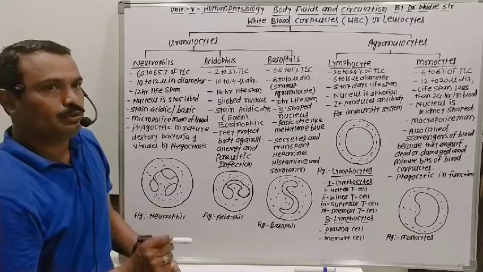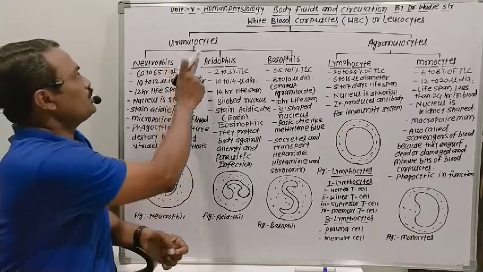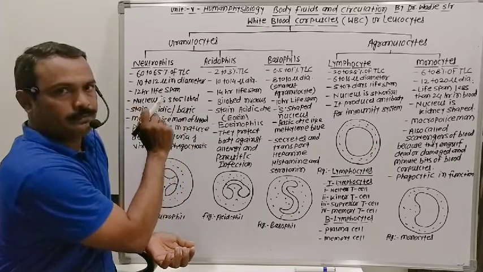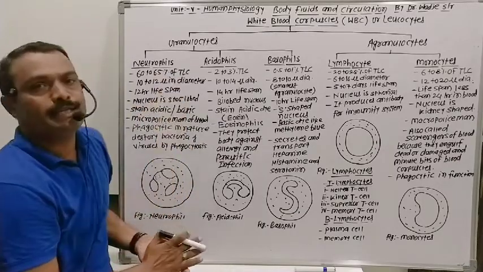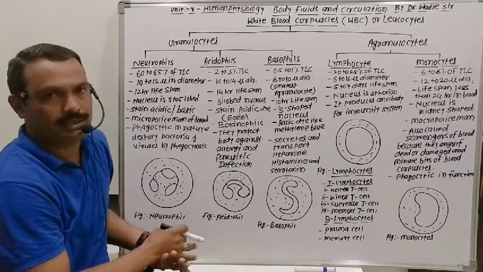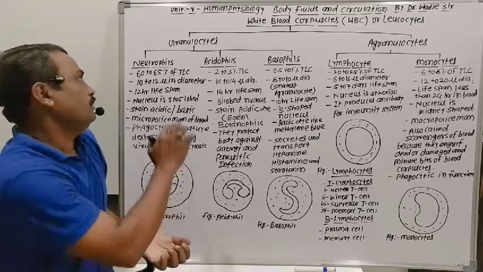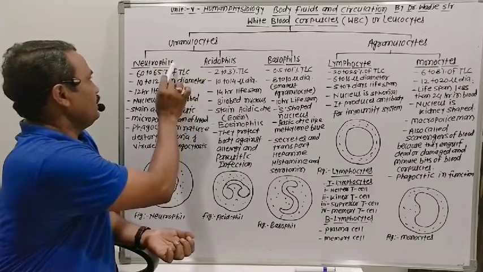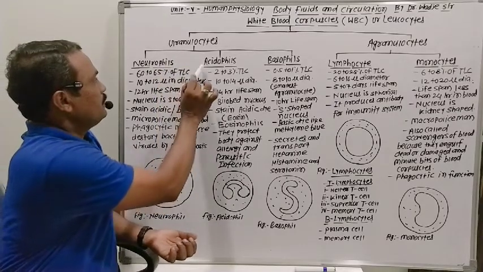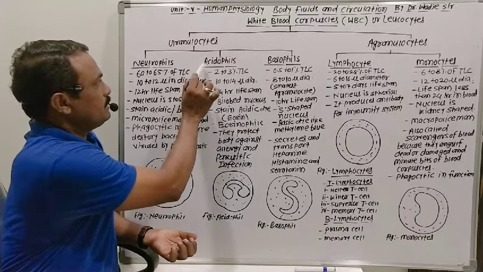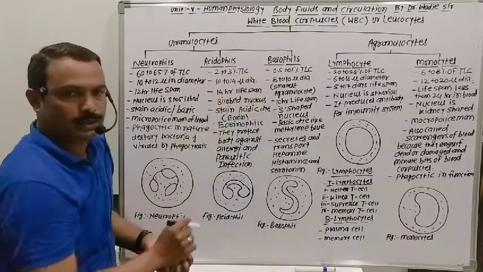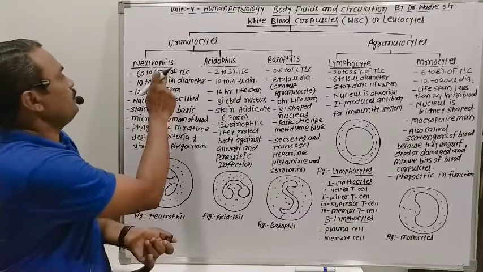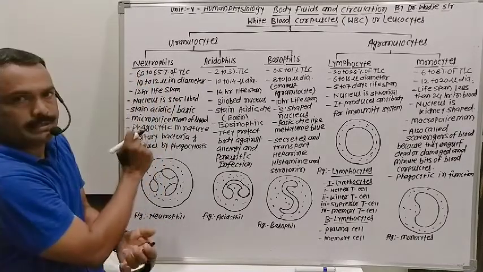First of all, we will study the granulocyte cells, which have granules in their cytoplasm. Depending upon the staining reaction, stain means color, also called dye, there are three types of granulocyte cells. One is the neutrophils, the second is the acidophil cells, and the third is the basophil cells. First, we study the neutrophil cells.